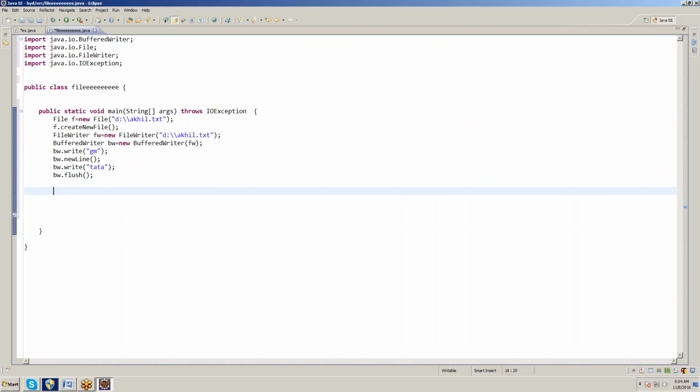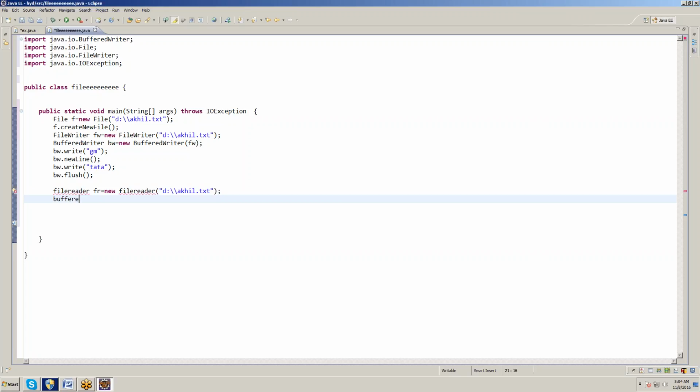Right, next. File reader. FR equal to new file reader. Give the path. Capital. No, File reader FR equal to new file reader. Next.